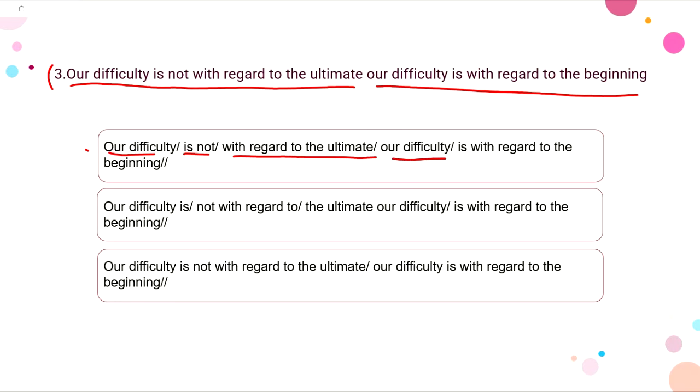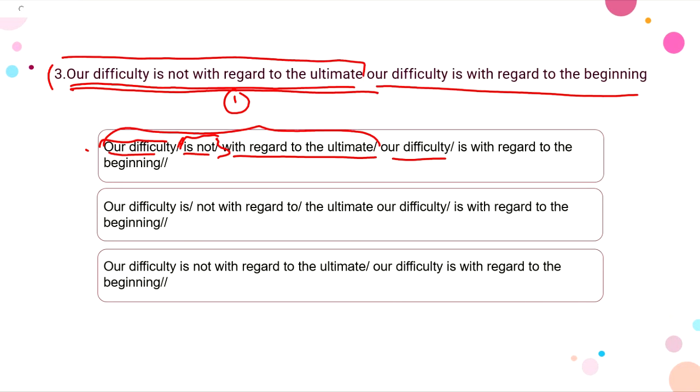So here what's wrong is we don't say our difficulty and then take a pause and say is not. We don't take pauses here, right? We say this whole sentence in one go, right? We don't take a pause anywhere while saying this whole sentence, right? So we take a pause here, right?